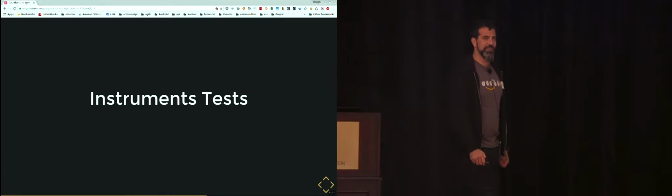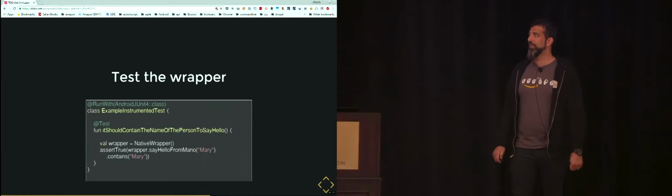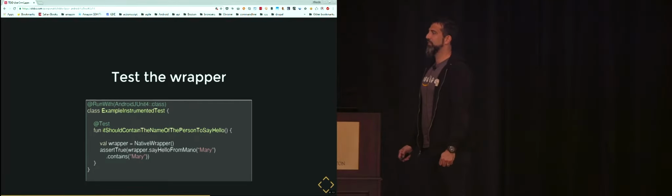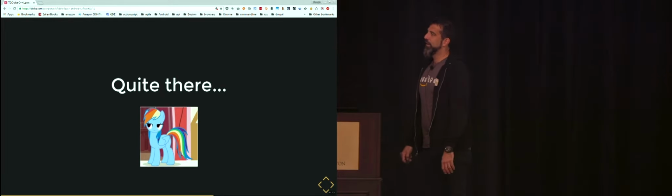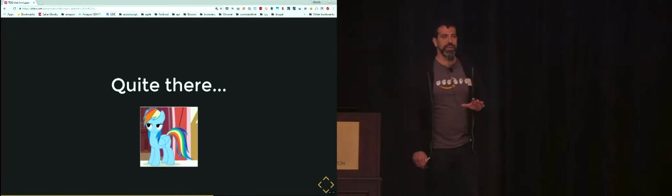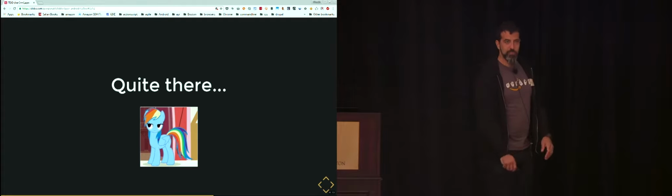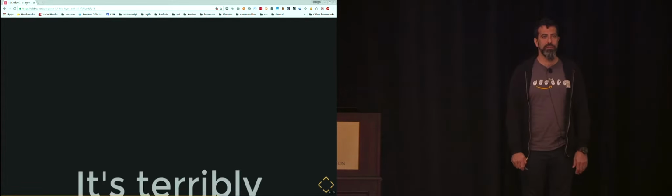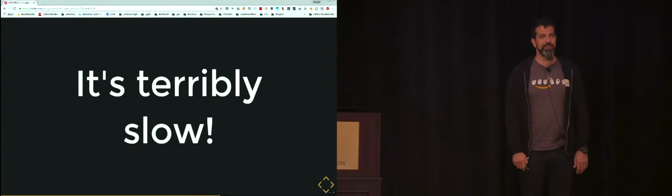Let's go with the instrumented test. With an instrumented test, you simply write the test. We are asserting true that the string returned from this hello from Mario contains the name that we're passing, and the test works. We're quite there. What's the problem? It's slow. It's terribly slow.